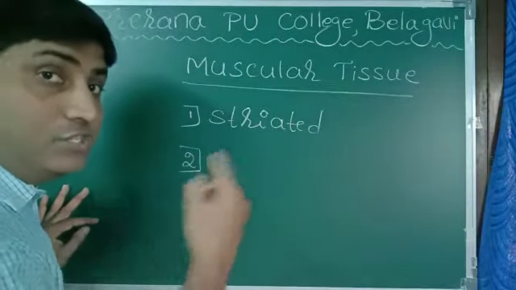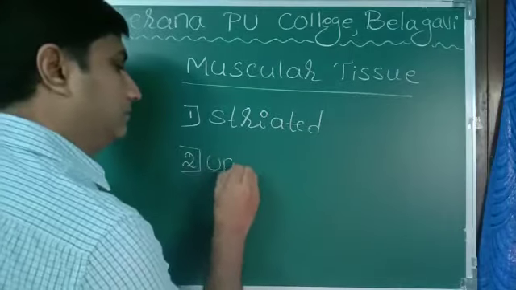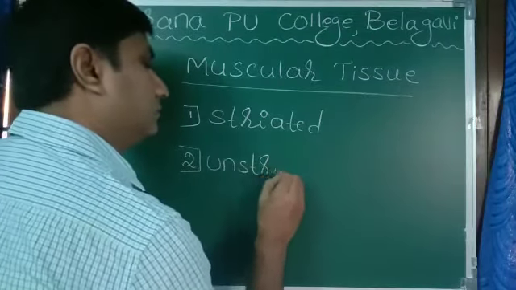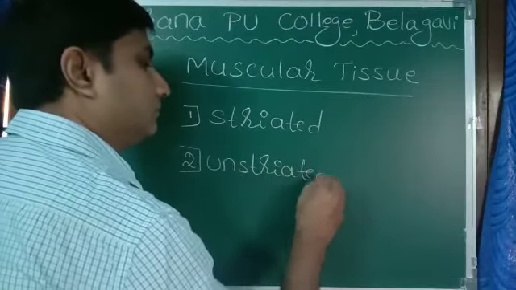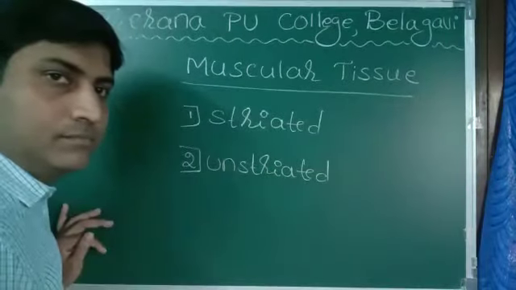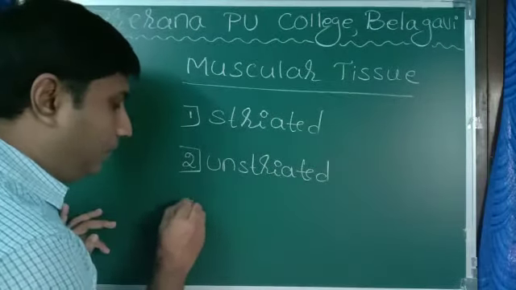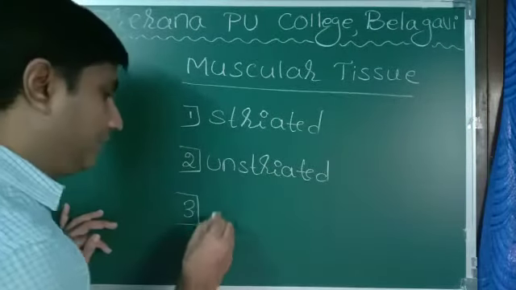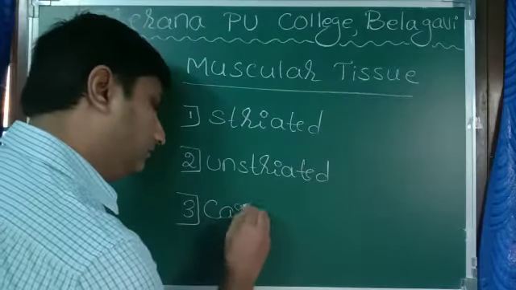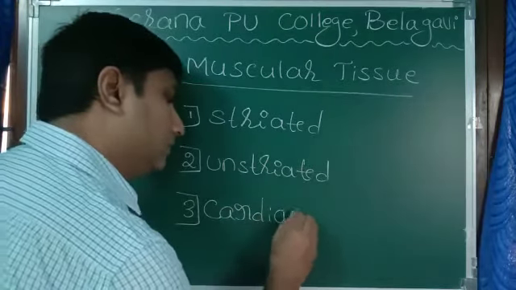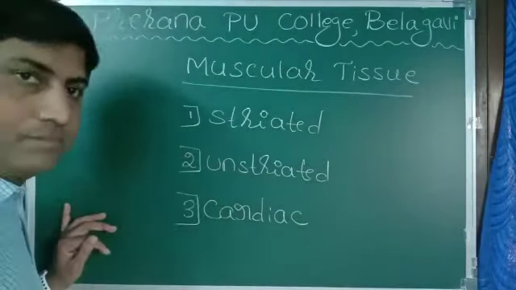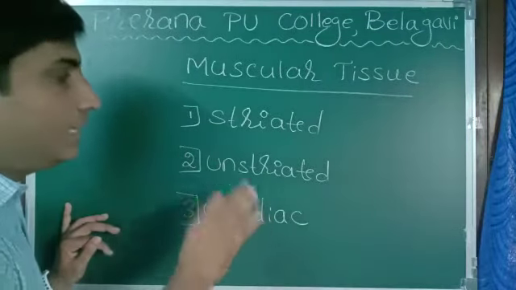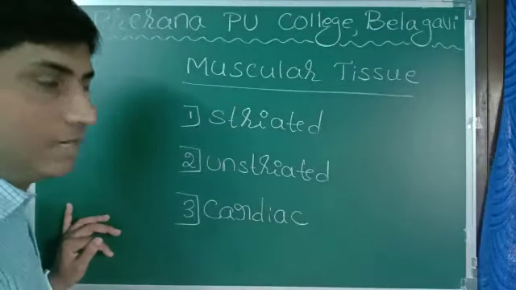Second one, unstriated. And the third one, cardiac muscle. Let us see in detail each muscle type.